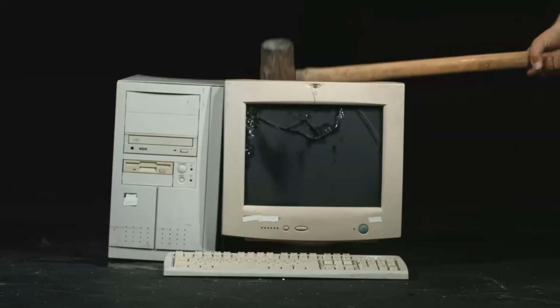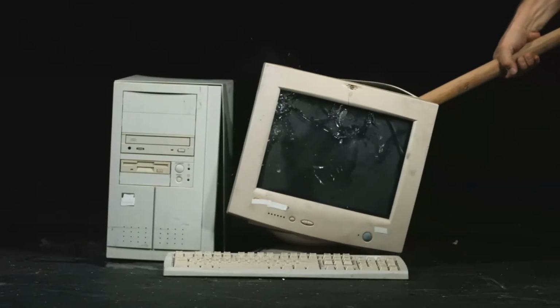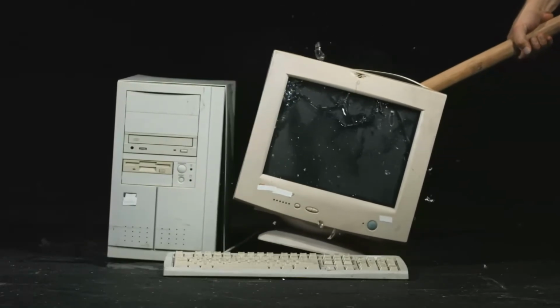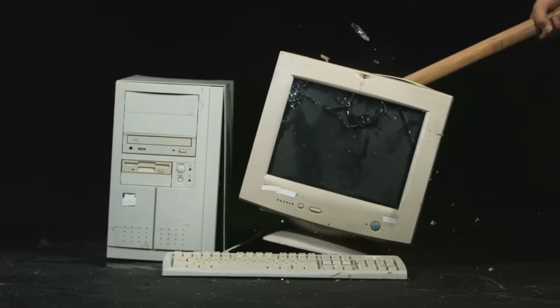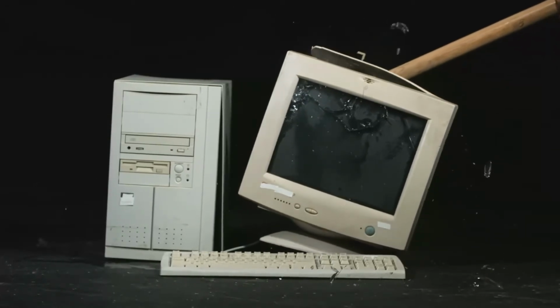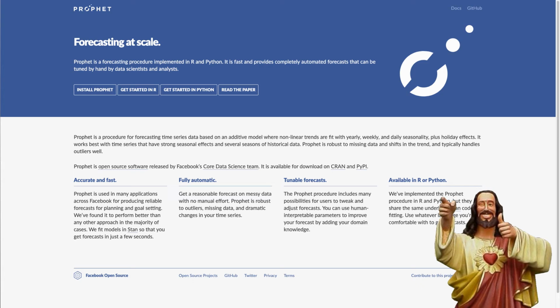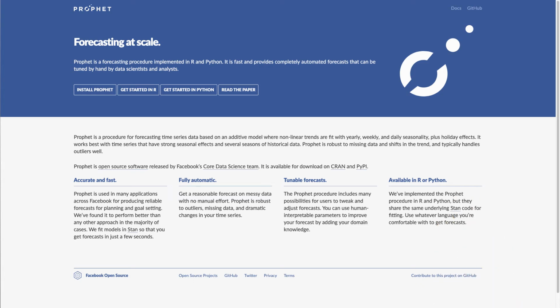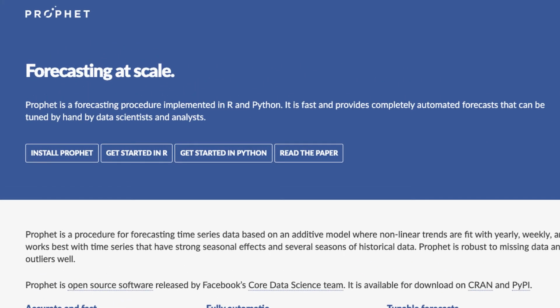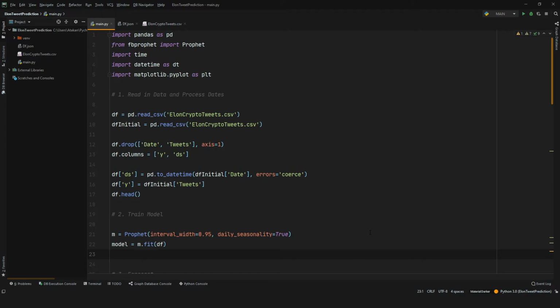At that point, I lost hope and almost called it quits. But then I decided to keep searching anyway to see if I might find something interesting. And lo and behold, I found it. The Facebook Prophet. By definition, it says, Prophet is a forecasting procedure implemented in R and Python. It is fast and provides completely automated forecasts that can be tuned by hand by data scientists and analysts. And just by this description, we understand that it is perfect for my use case. It provides simple usage, but it can be tweaked a lot.